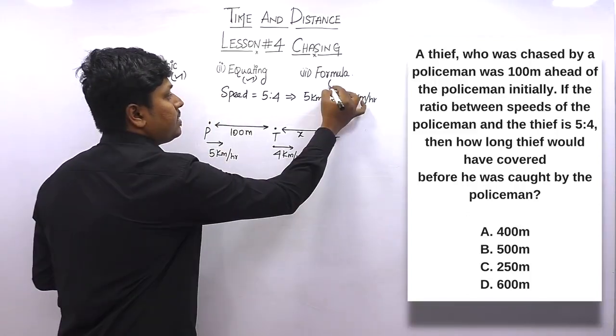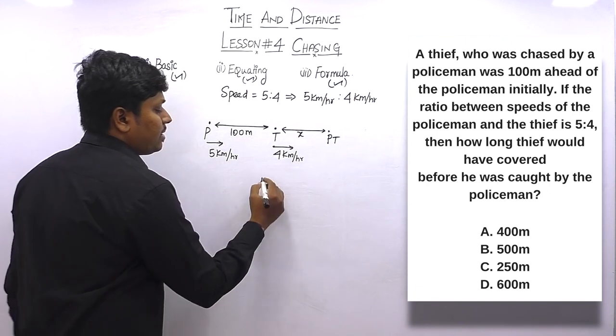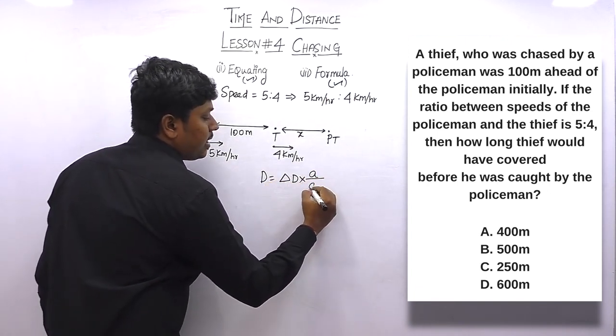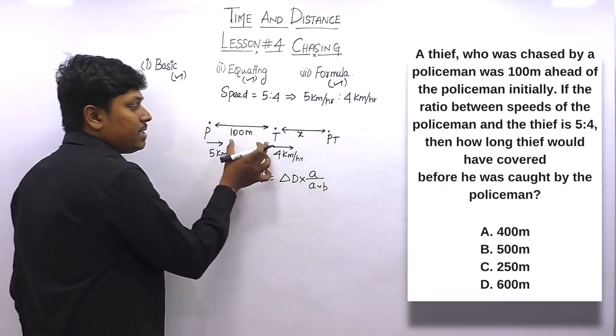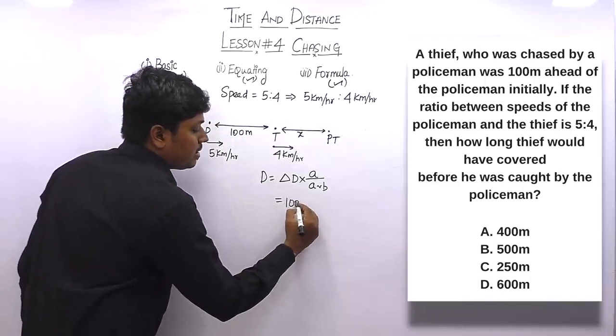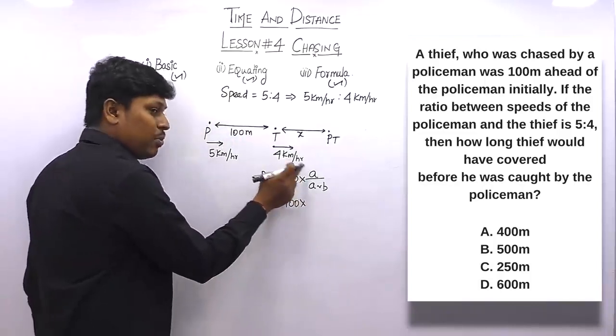And the last method is the formula method, right? So what is the formula? Distance is equal to del D into A divided by A minus B. So del D will be the distance between the policeman and the thief initially, which is 100 meters, into the value of A, which is most important.